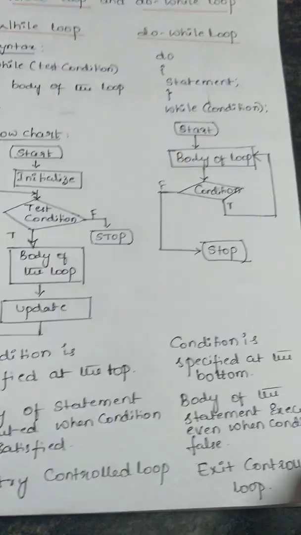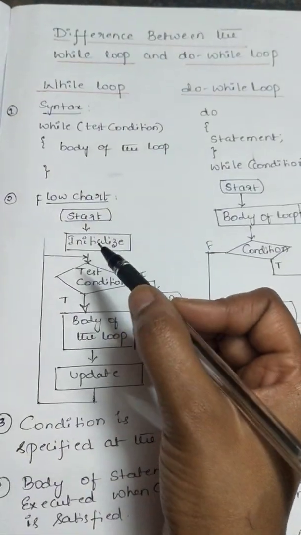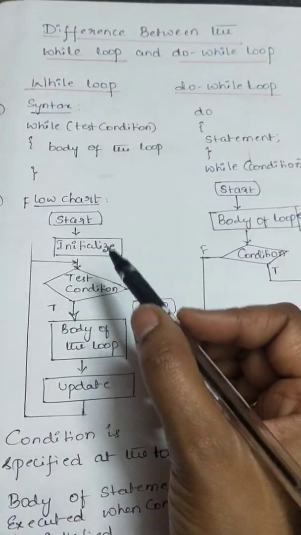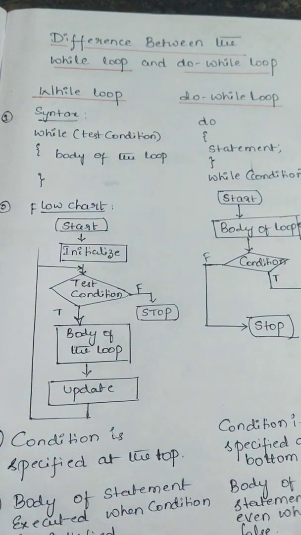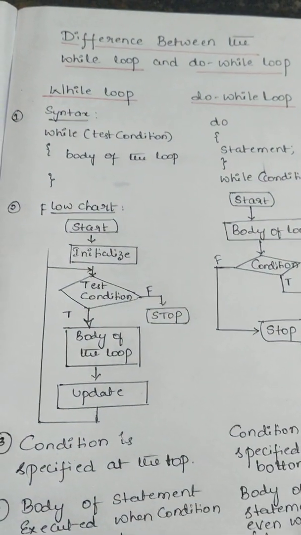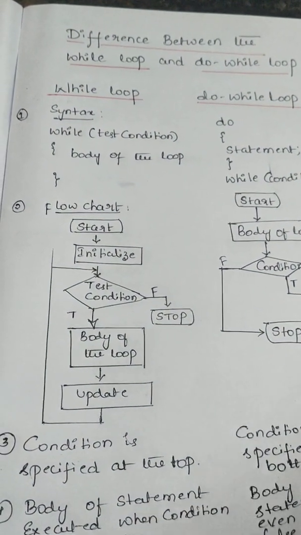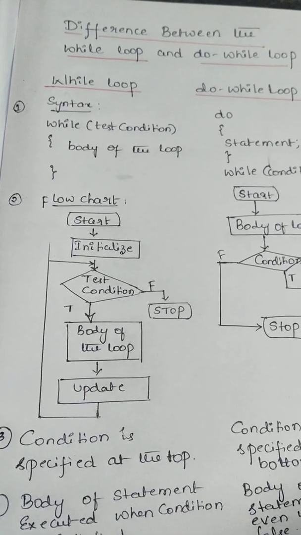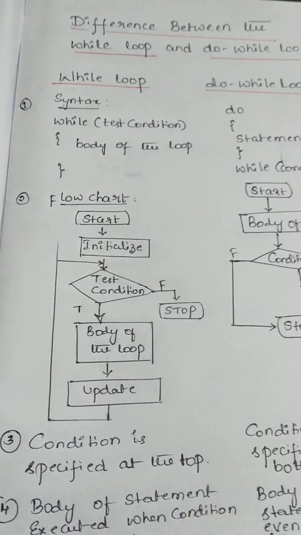So I hope you understood. Already in the previous videos I have put the details of the flow chart, how to write the flow chart and all, so you can follow that video. Next, let us see an example for the while and do while loop.